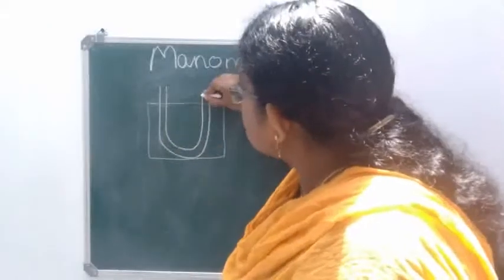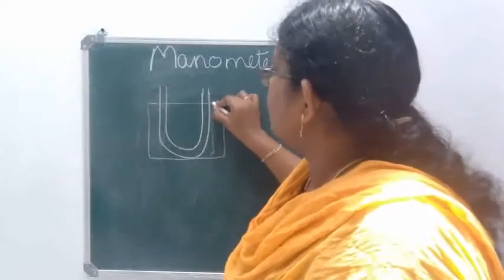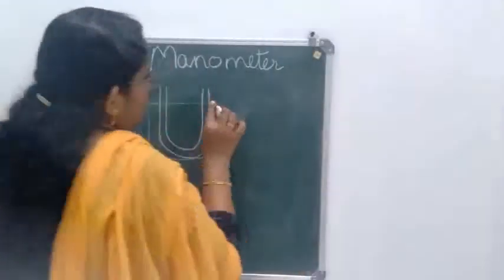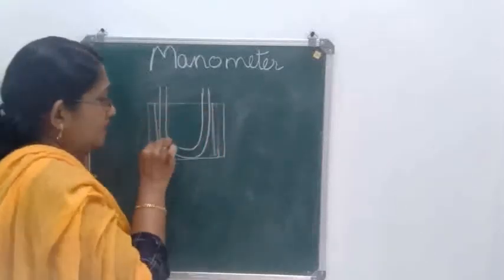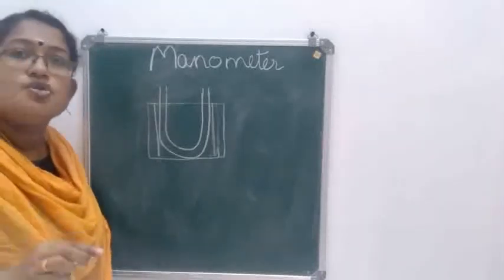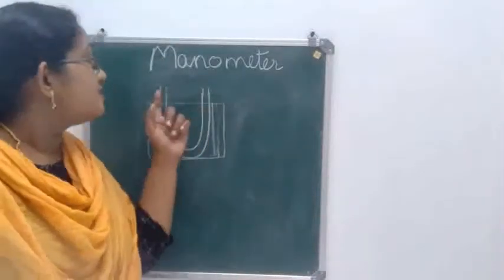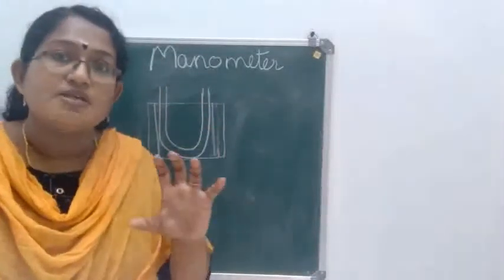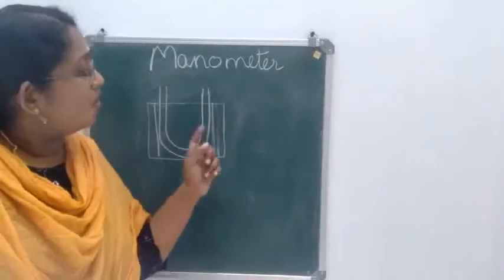Now on this wooden board, two graduated scales will be there on both sides. Once again, manometer is used in order to measure liquid pressure. It consists of a U-shaped tube which is fixed on a wooden board.